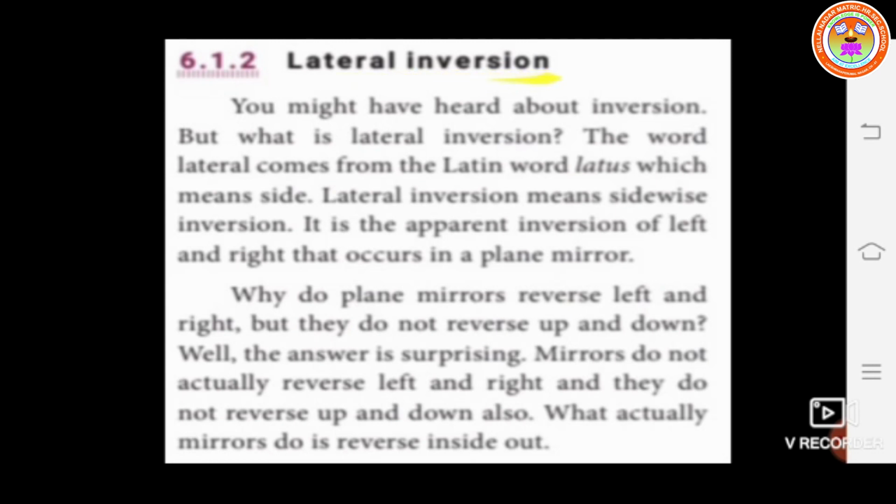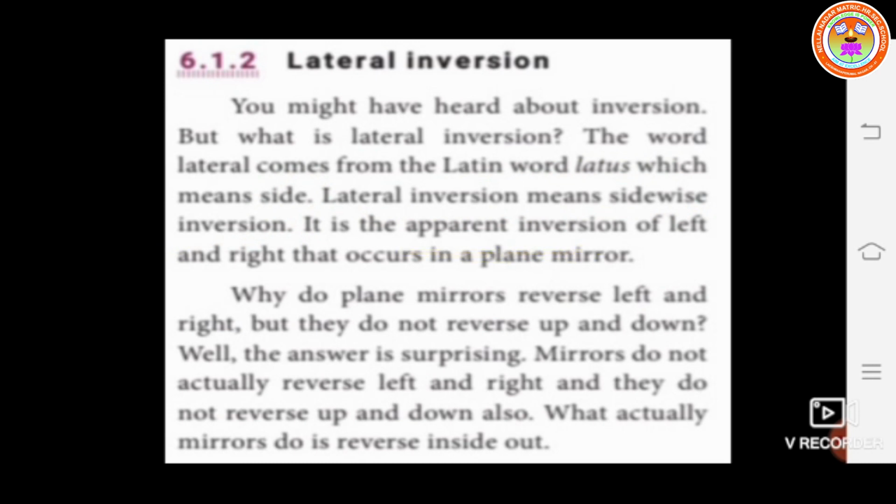Next, lateral inversion. You might have heard about inversion. In Tamil that is called Talaikeel. But what is lateral inversion? The word lateral comes from the Latin word latus, which means side. So lateral inversion means sidewise inversion.